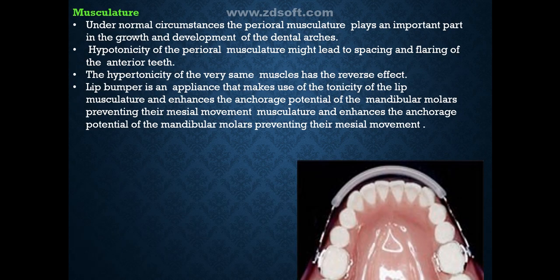Musculature. Under normal circumstances, the perioral musculature plays an important part in growth and development of the dental arches. Hypertonicity of the perioral musculature might lead to spacing and flaring of anterior teeth. The hypotonicity of the same muscles has the reverse effect. Lip bumper is an appliance that makes use of the tonicity of the lip musculature and enhances the anchorage potential of mandibular molars, preventing their mesial movement.